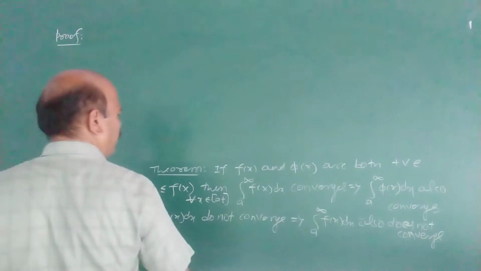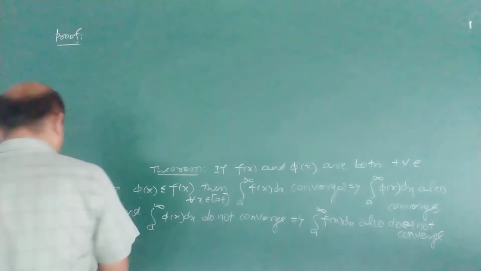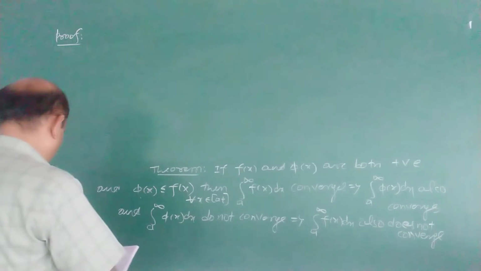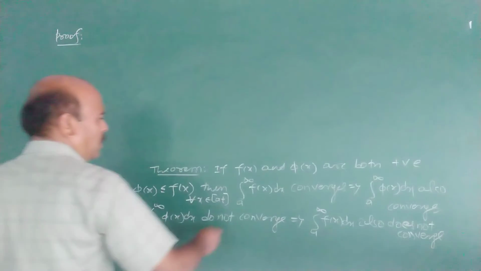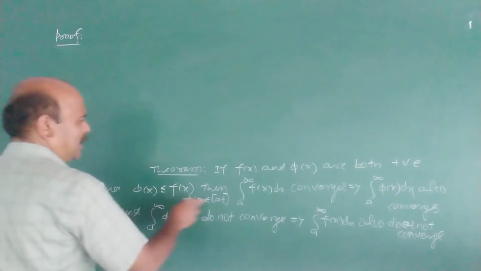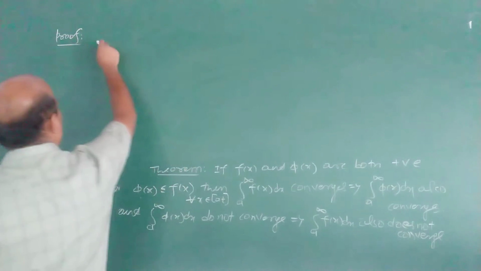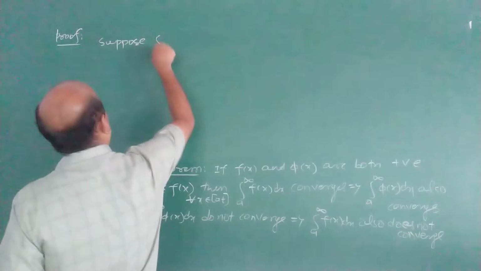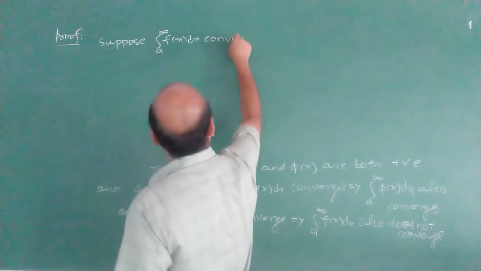What is given here? Both f(x) and φ(x) are positive. Now we write what is given: f(x) and φ(x) are both positive, and φ(x) is less than or equal to f(x). First case, suppose the integral from a to infinity of f(x) dx converges.